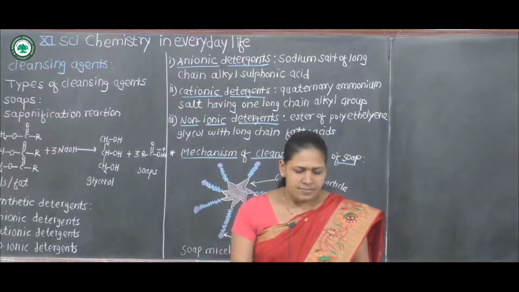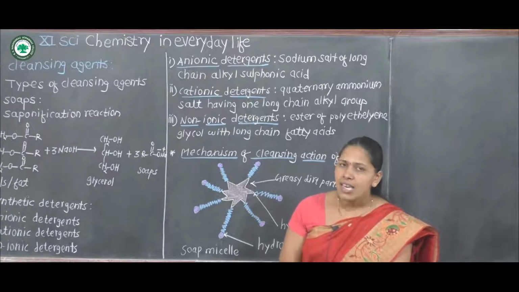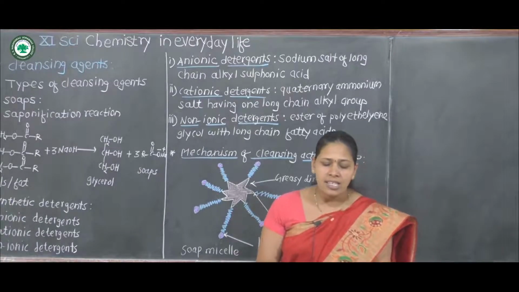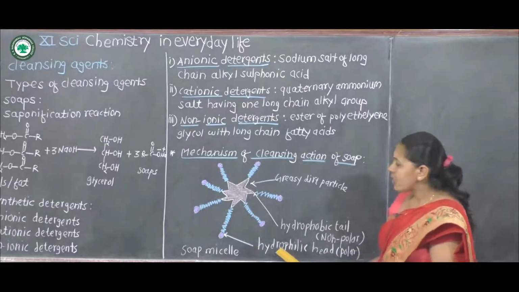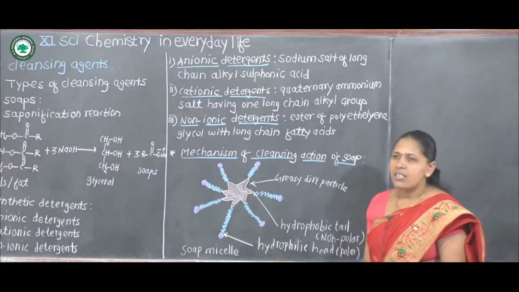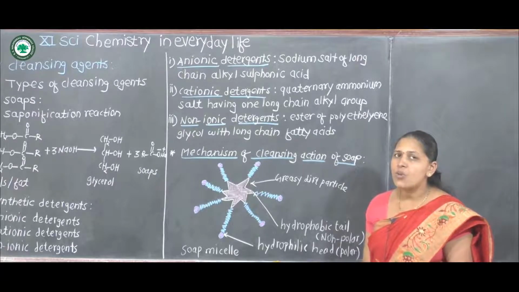Polar part is called head. Polar head is called hydrophilic. What is meant by hydrophilic? Hydrophilic means water loving.